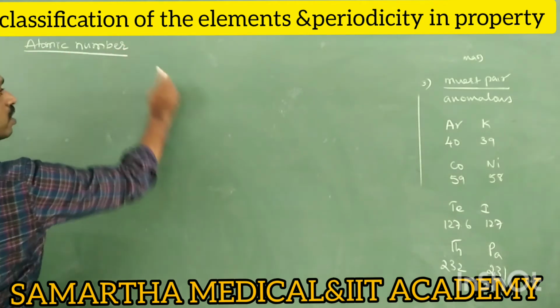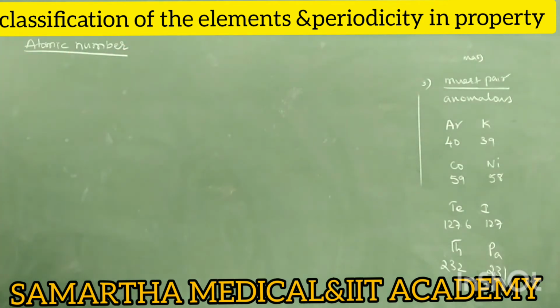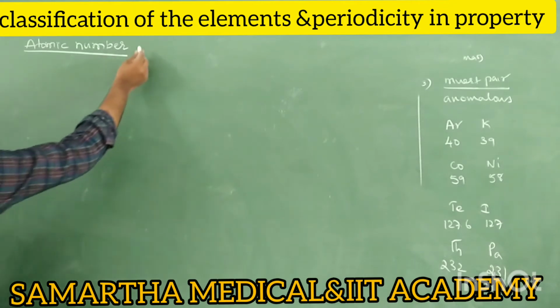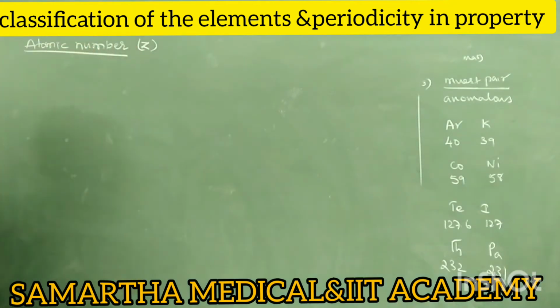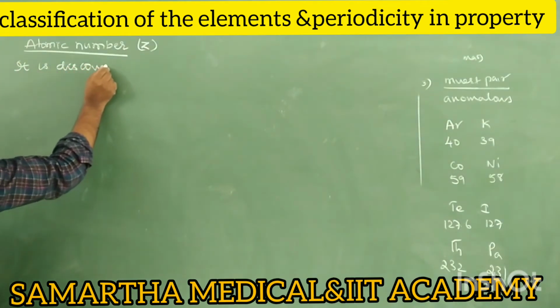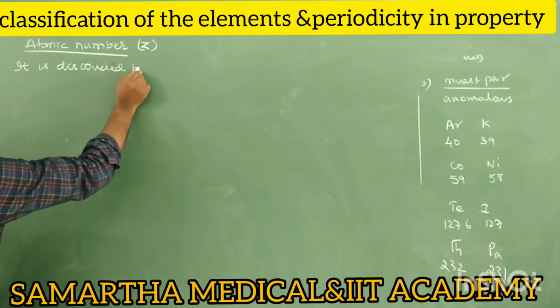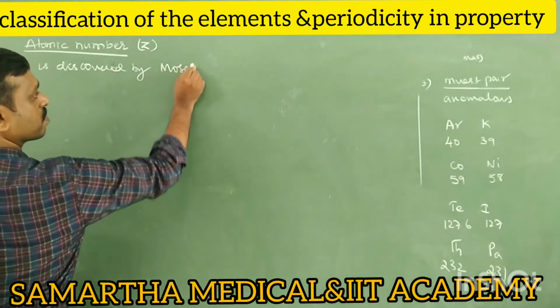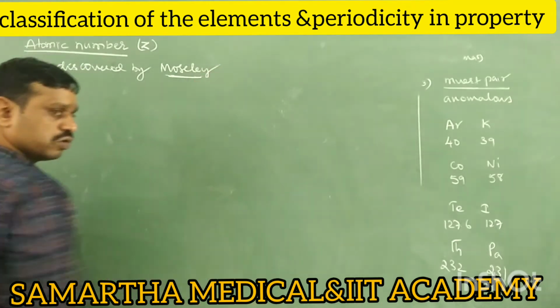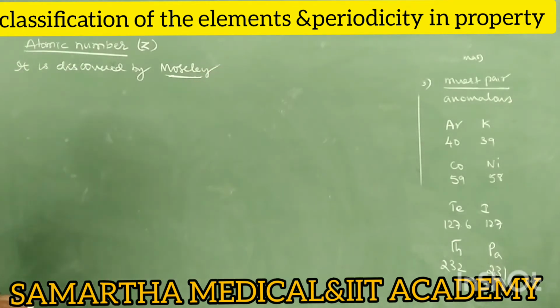Next is atomic number. After Mendeleev's classification, atomic number was discovered, and then the classification changed again. What is atomic number? Who discovered it? Atomic number was discovered by the scientist Moseley. Now listen, what is important and interesting is how he discovered it.